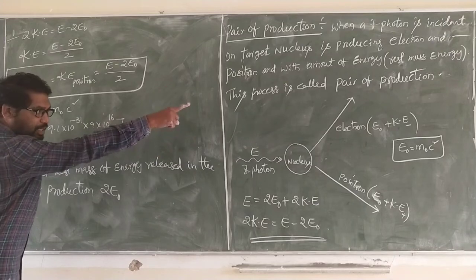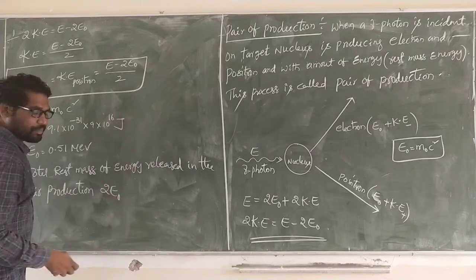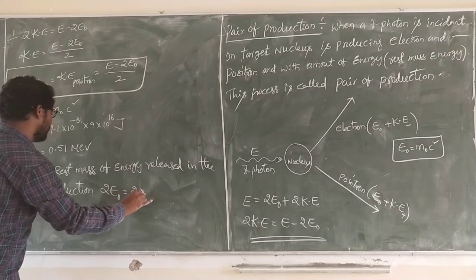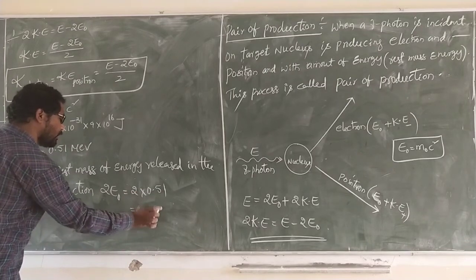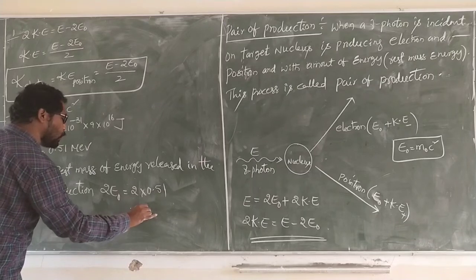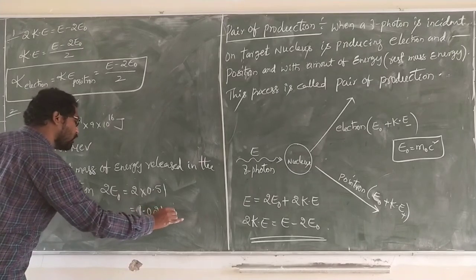See carefully, see the diagram. Total energy 2E0, that is 2 into 0.51, which is 1.02 mega electron volt.